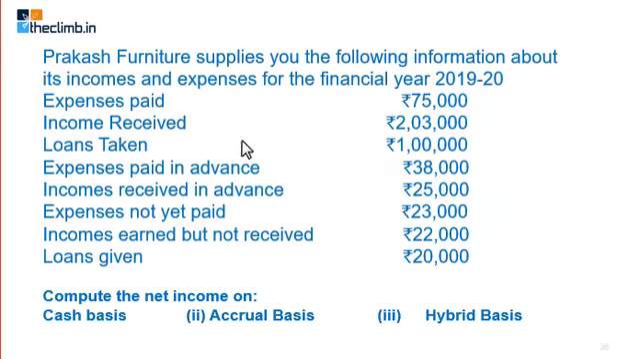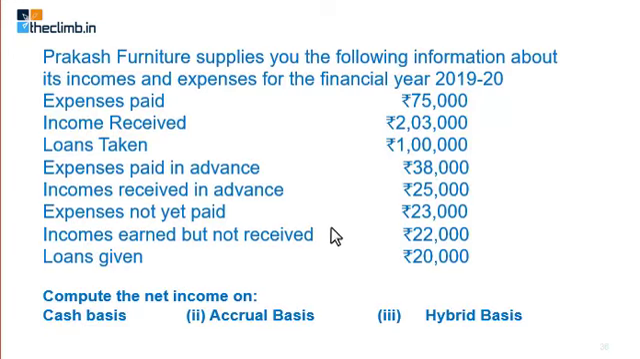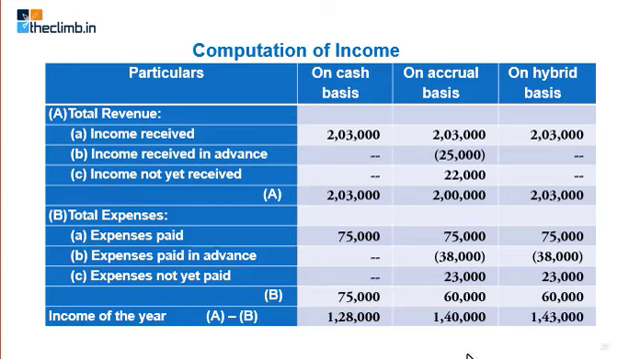Going back there, expenses paid is 75,000. Now let us see this. 75,000 in cash basis, 75 in accrual basis, 75 in hybrid basis. Expenses paid in advance, 38,000 आपने advance में दिया है. It is not your expense, आपने दे दिया. This is prepaid expenses. So आपके expense नहीं है वो. तो you subtract it in accrual basis and you subtract in hybrid basis.